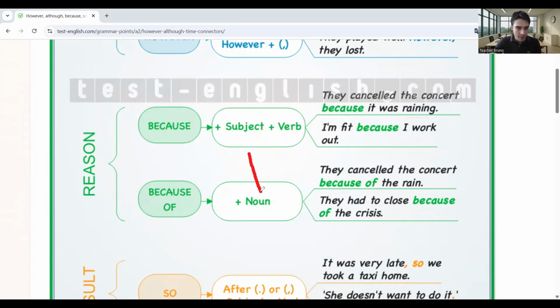On the other hand, if in our explanation there's a noun, we use because of. They canceled the concert because of the rain. Rain is not a verb, it's a noun, it's a thing. So, because of.